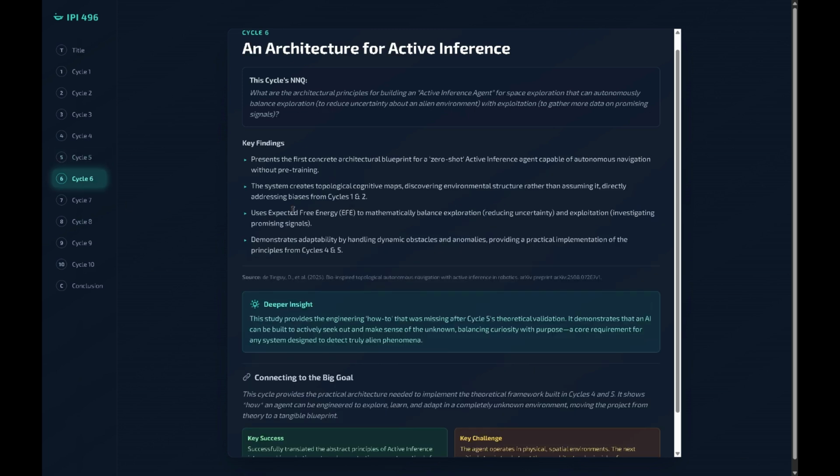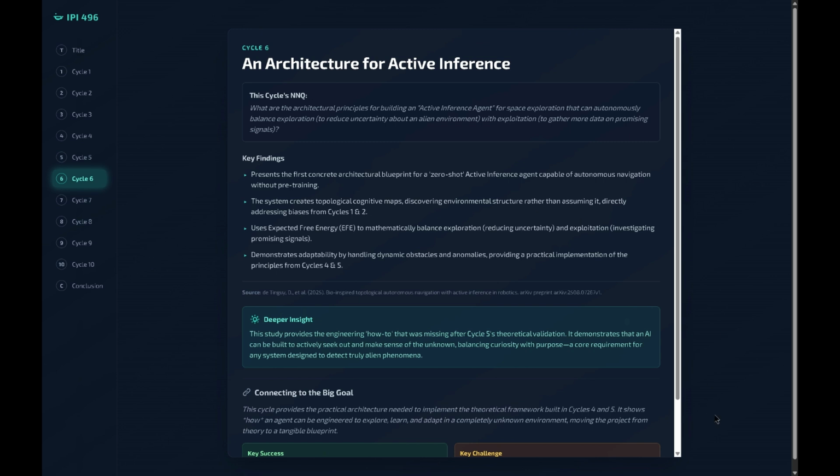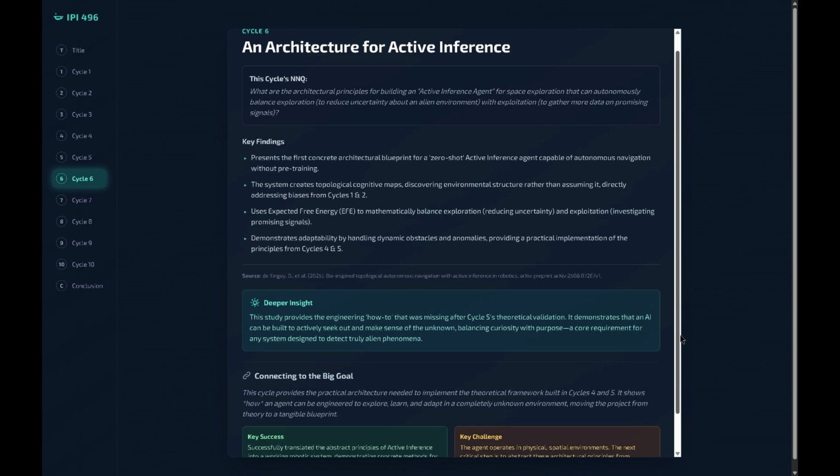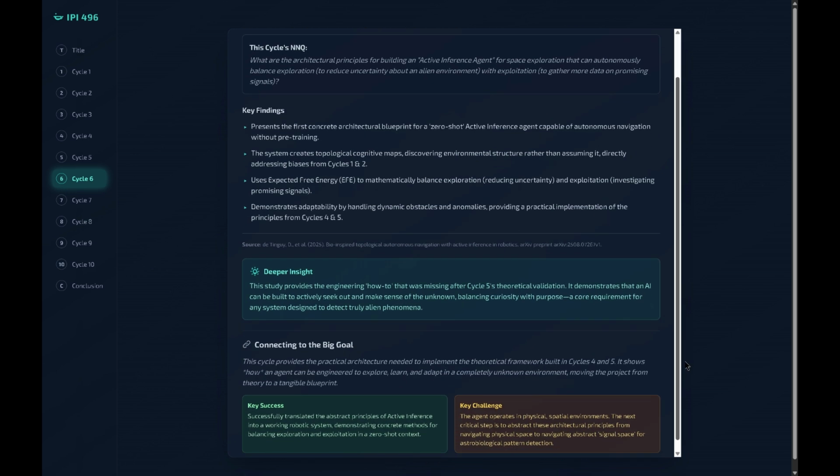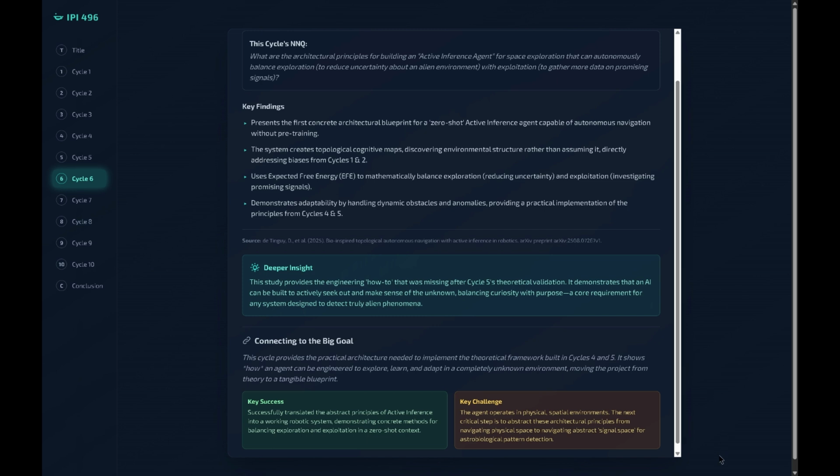Cycle 6, an architecture for active inference. So, if the free energy principle is the why, then active inference is the how. In Cycle 6, we found a concrete architectural blueprint for a robot that operates on these principles. The agent can navigate a completely new environment without any pre-training. Crucially, it uses its understanding of uncertainty to decide when to explore the unknown versus when to exploit a promising lead. It's a system designed for curiosity and adaptation, which is exactly what you need whenever you're looking for something truly novel.